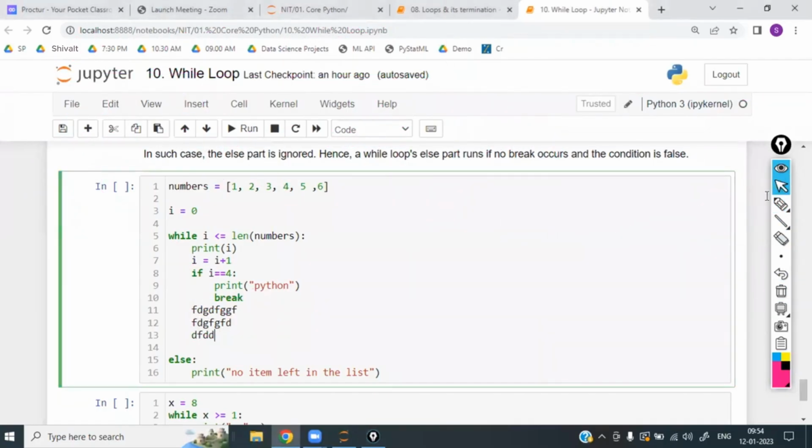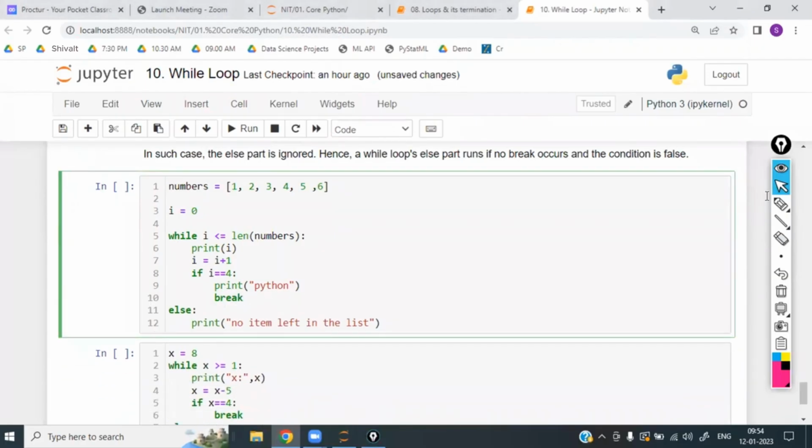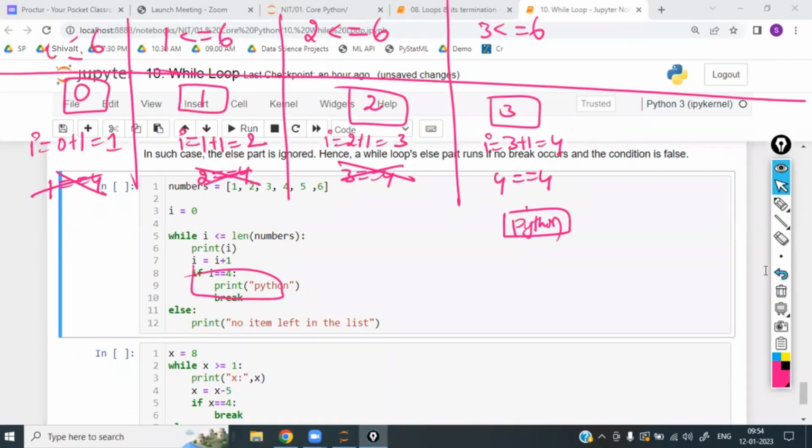Is that clear, guys? So now what happened in this example? It is going to execute the word break. Now that break is executed, it is going to stop. Otherwise, by default, if the word break is not there, it will come back every time until 6. When 6 is less than or equal to 6, it will also execute. When I is equal to 7 only, it will fail. Till I is equal to 7, it will never fail. It will continue, but now itself it is failing. Why is it failing? Because you have written the word break.